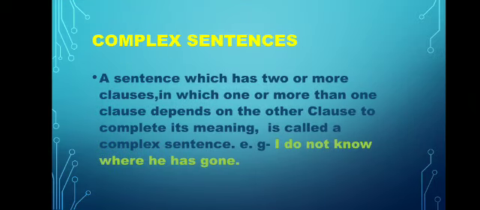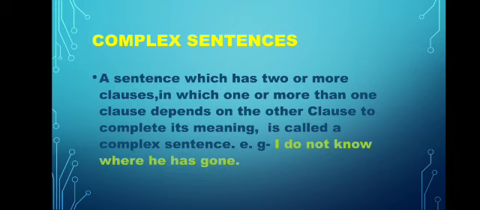Now next is complex sentences. A sentence which has two or more clauses in which one or more than one clause depends on the other clause to complete its meaning is called a complex sentence. For example, I do not know where he has gone. Here also two clauses are there. First is "I do not know", which is a main clause.